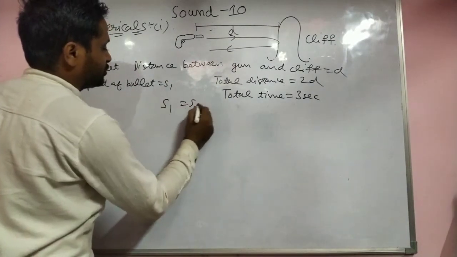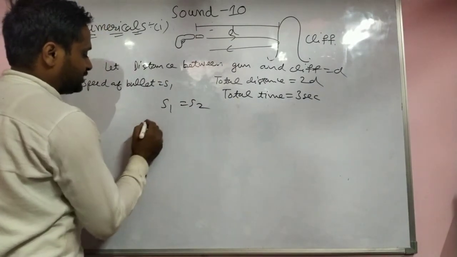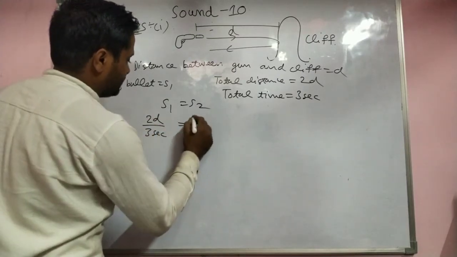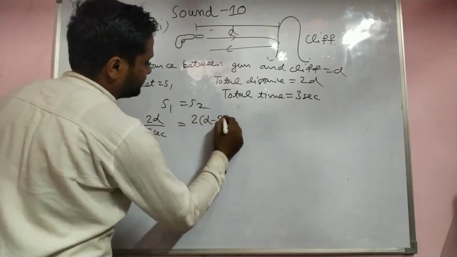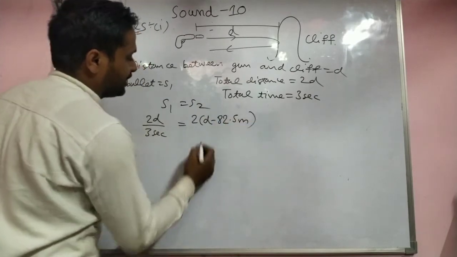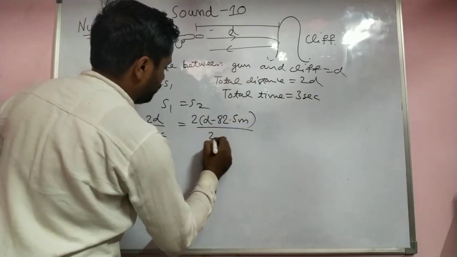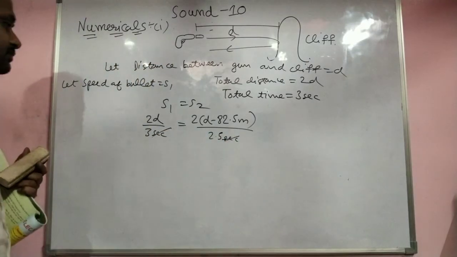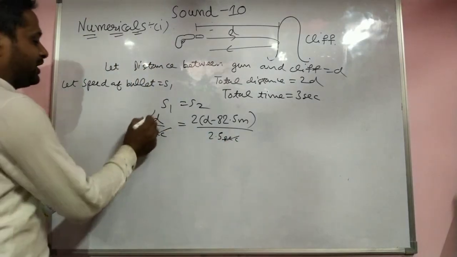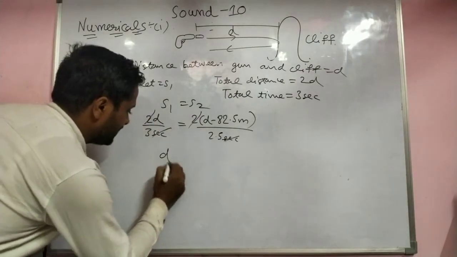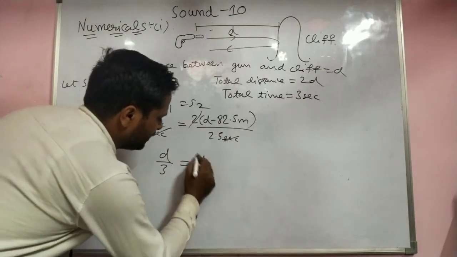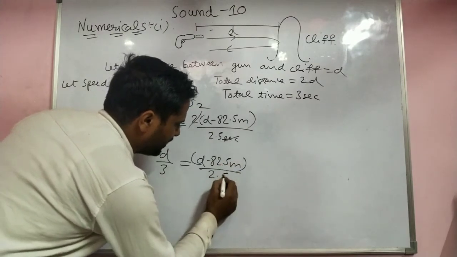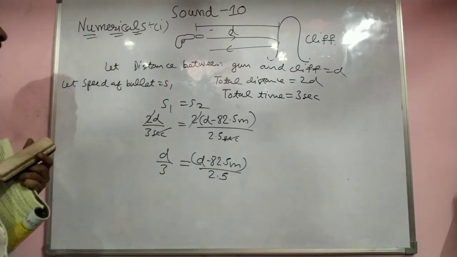S1 is 2D upon 3 seconds, and S2 is 2D minus 82.5 meters upon 2.5 seconds. Seconds cancel, and 2 cancels, so D upon 3 equals D minus 82.5 upon 2.5. Now you try to solve.